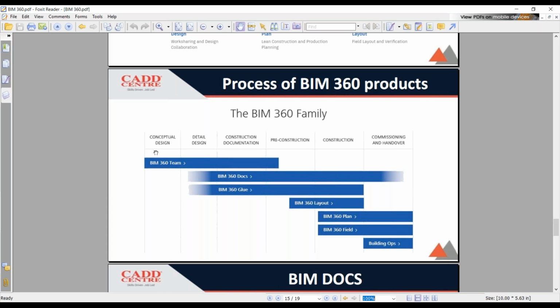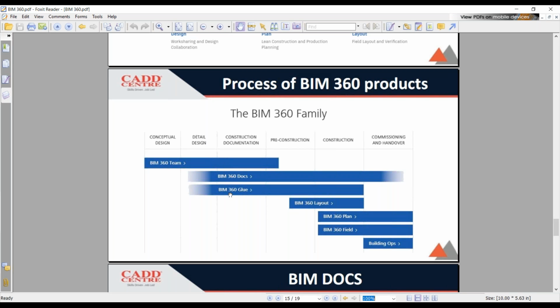We have the conceptual design, detailed design, construction documentation, pre-construction, construction, and handing over and commissioning. So when it comes to the BIM 360 products, we will use BIM 360 documents from the detailed design till handing over.